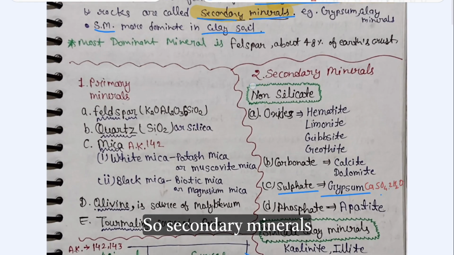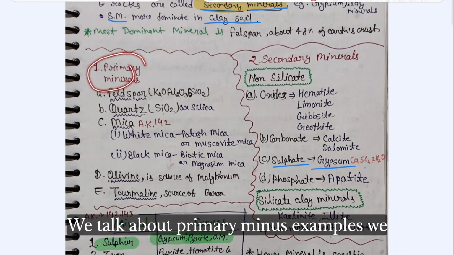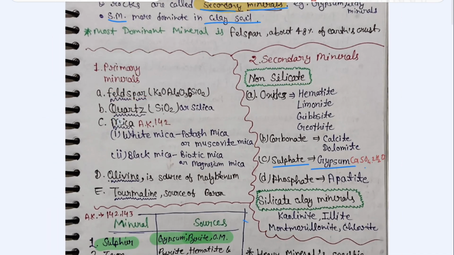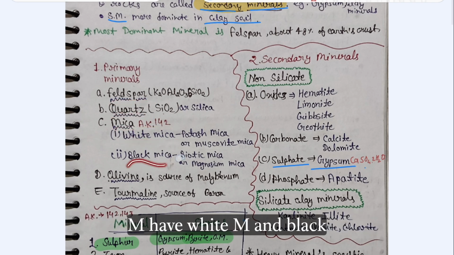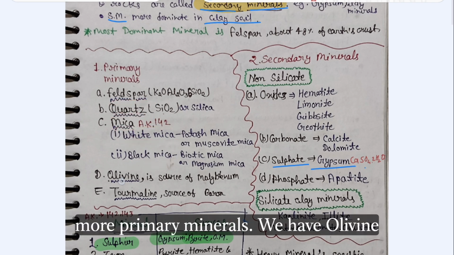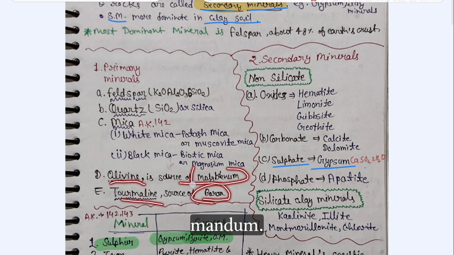First, we talk about primary mineral examples. Before, we talked about feldspar, quartz, and mica. Mica has white mica and black mica. And here two more primary minerals we have: olivine and tourmaline. Tourmaline is the source of boron, and olivine is the source of molybdenum.